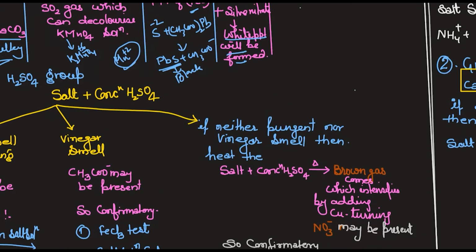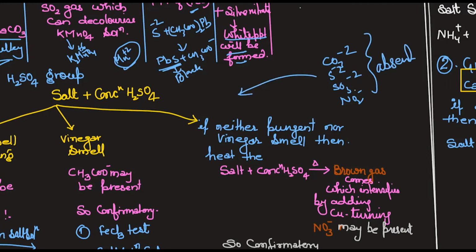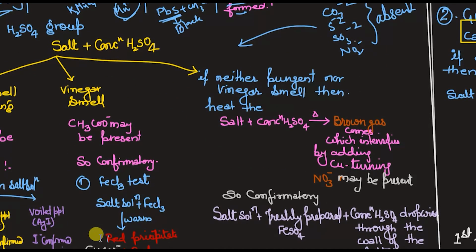Okay, first में हमने assume कर लिया कि कुछ नहीं है. I didn't get this, neither here you will write the CO3 minus 2, S minus 2, SO3 minus 2 and NO2 minus. All three are now absent. So hence you have to go for this conc H2SO4 group. And what you have to do in this? You have to take salt, and in that you just add conc H2SO4. On adding this conc H2SO4, it can give you three different observations, as the earlier was giving 4 observations. Now you can get the 3 observations only.